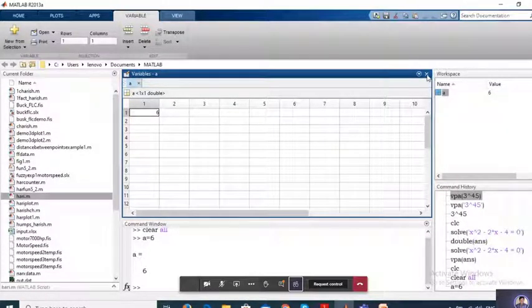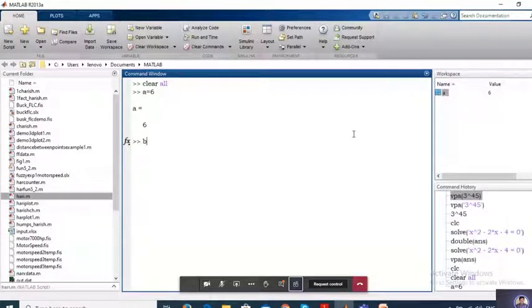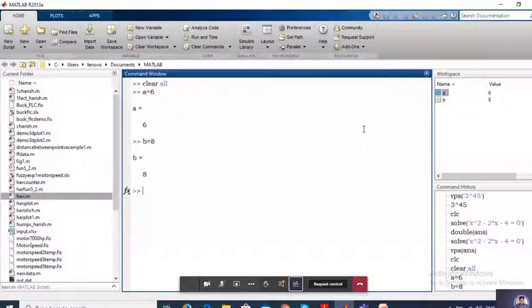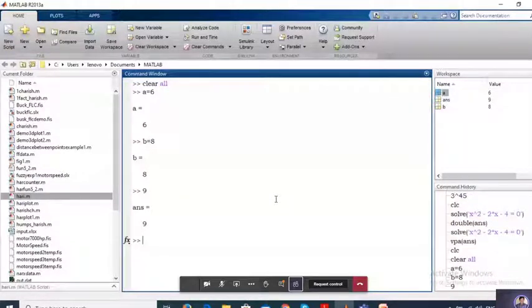Now, if you are going to give b equal to some other value, when I am giving the variable, it is storing in this variable. If I keep 9 directly, if I have not assigned any variable, the default variable will be ans, answer.